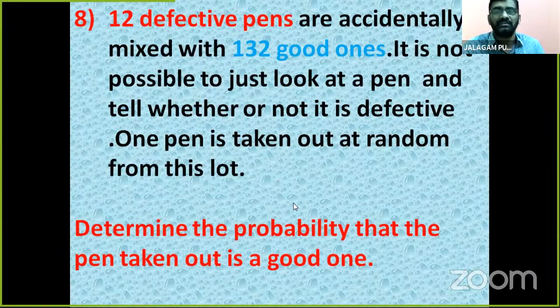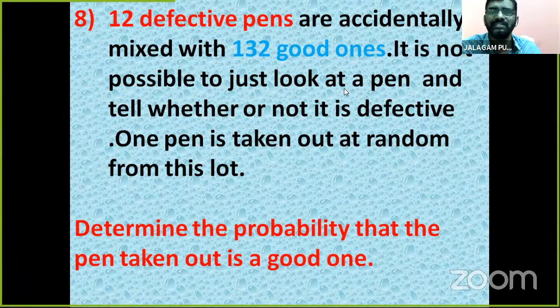See children, the eighth one. Listen carefully, children. 12 defective pens, defective means spoiled, are accidentally mixed with 132 good ones.